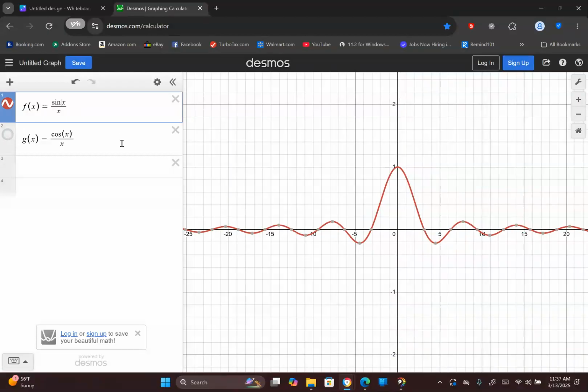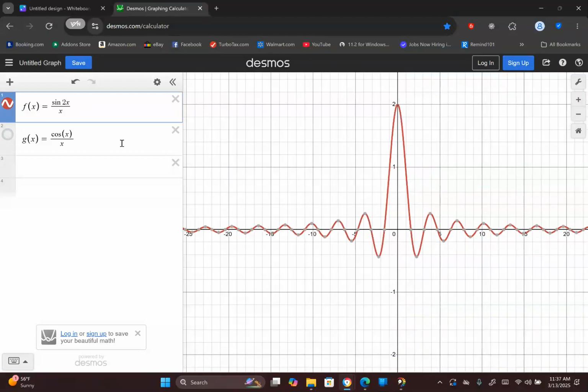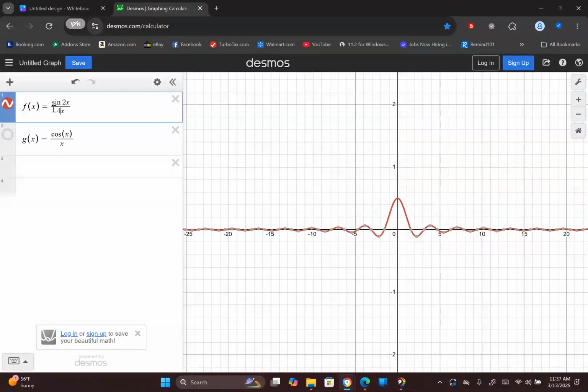What happens if I put a 2 here? Well, it made the waves higher and lower. So I changed the amplitude a little bit, changed how tight they were, but you'll notice those waves are still going up and down less and less and less as I move left to right. So sine of 2x over x would still approach 0 at infinity. Well, what if I put a number on the bottom? It's still got waves as you go to infinity and negative infinity that are approaching 0.